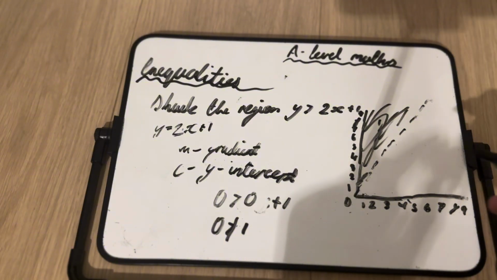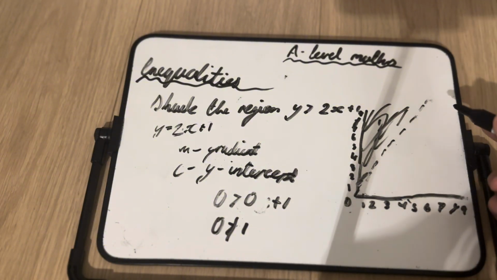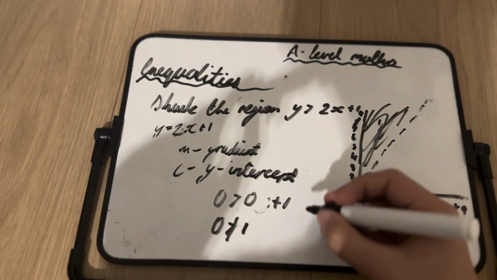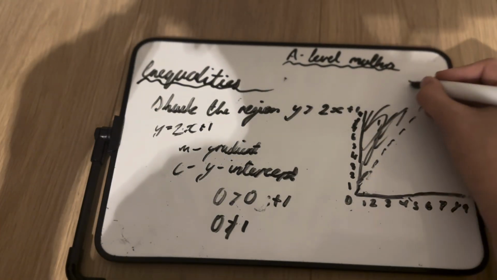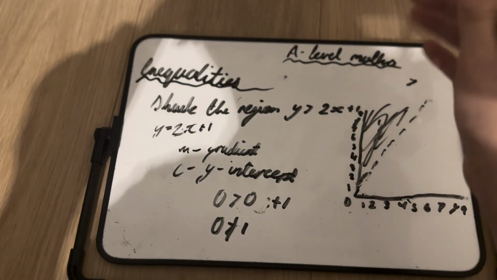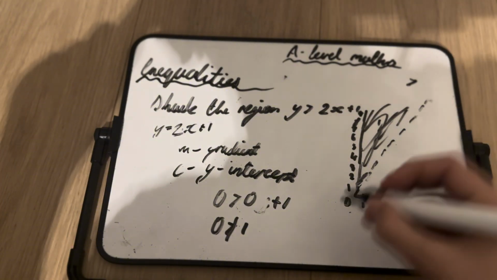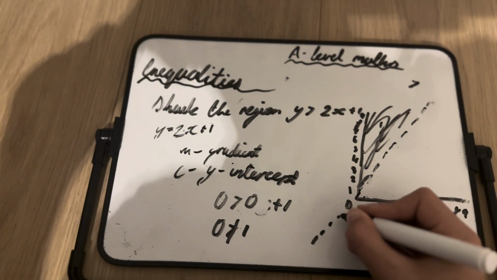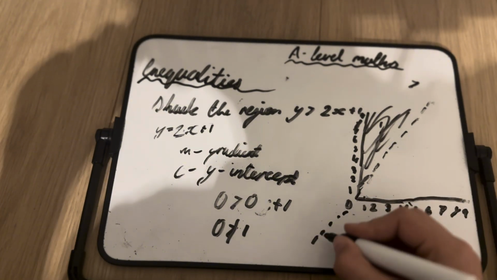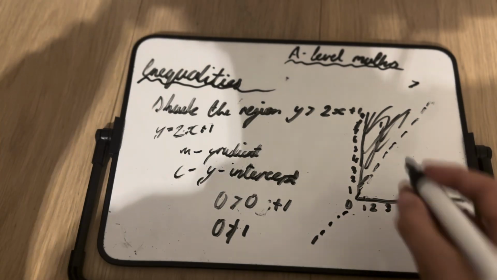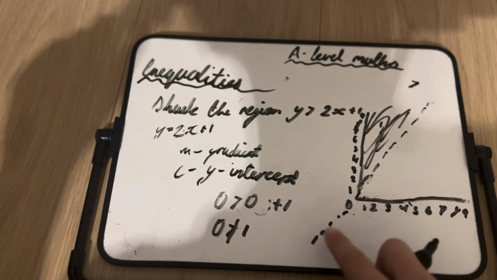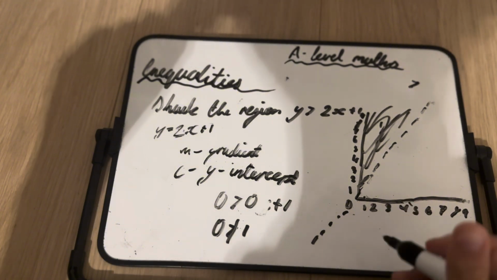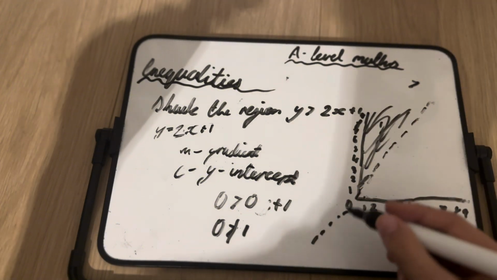And you might be wondering, why is that line not solid? Well, when you have an inequality that's just greater than or just less than, you have to make a dotted line. Otherwise, they wouldn't give you the mark, because that means it's not inclusive of the line. Since it's greater than, it doesn't count if they're equal to. So it's not inclusive of that line. It's anything that's above the line, not including the line.